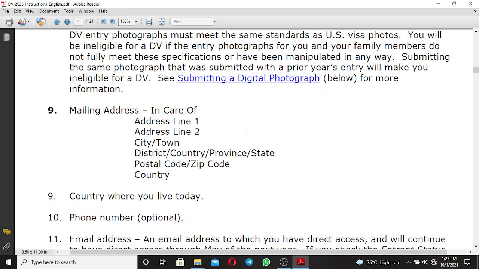Also, other things which you're going to fill in the application form is the mailing address. It may be in care of, then the city or town, the district, country or province or state, postal or zip code, and the country. So you have to prepare all these things before you do an application.